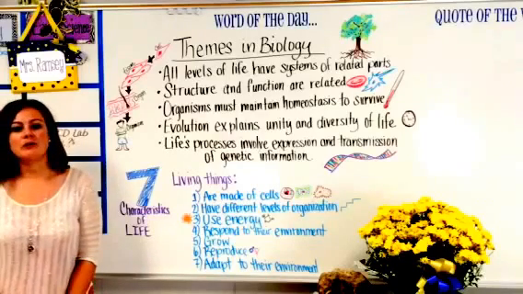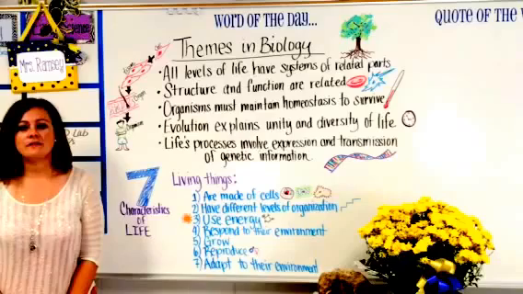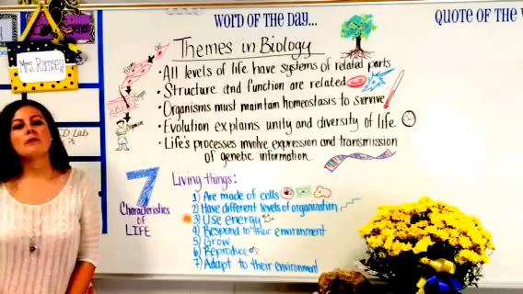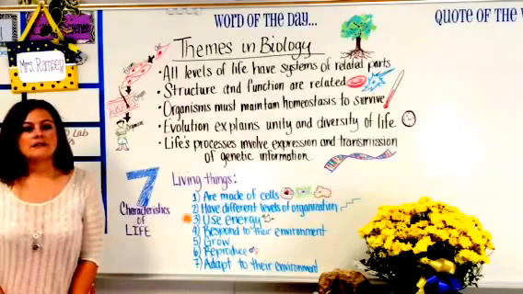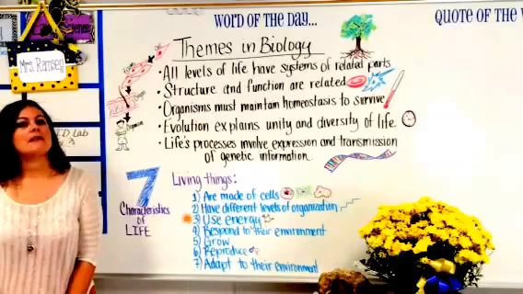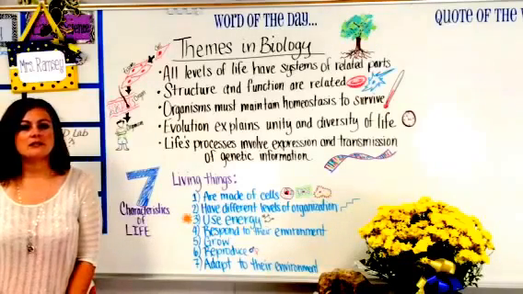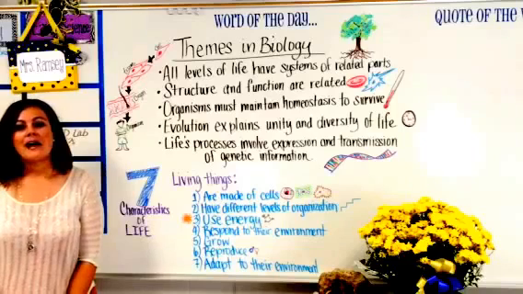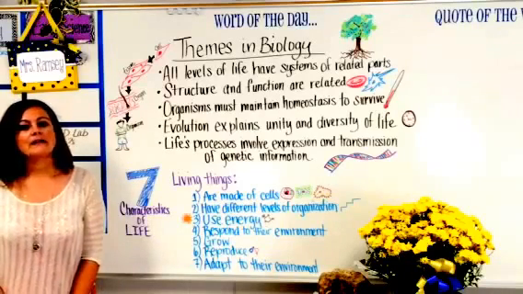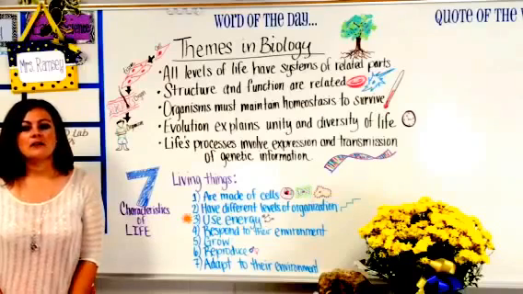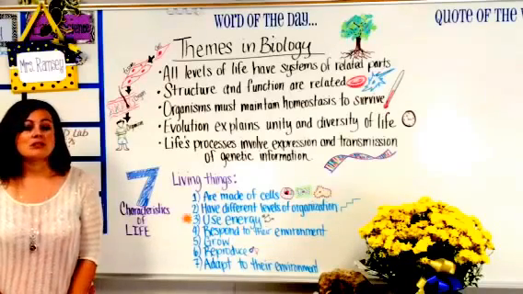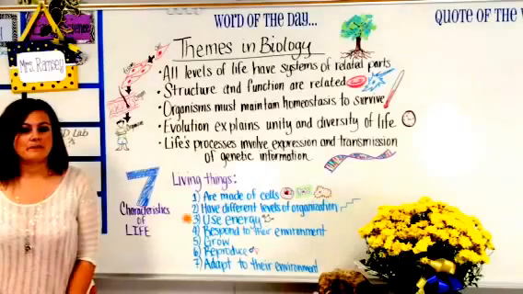Organisms must maintain homeostasis to survive in very diverse environments. Remember that homeostasis is simply an organism's ability to maintain constant internal conditions despite changing external conditions. Evolution explains the unity and diversity of life, and life's processes involve the replication and transmission of genetic information.